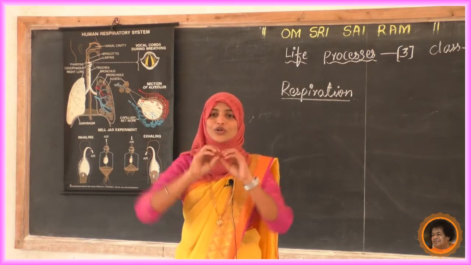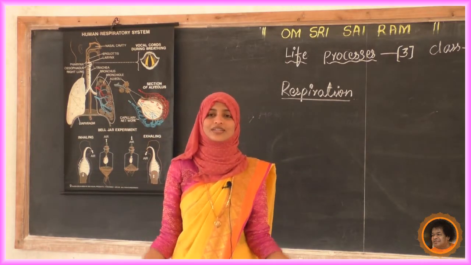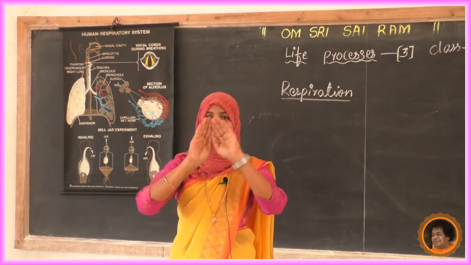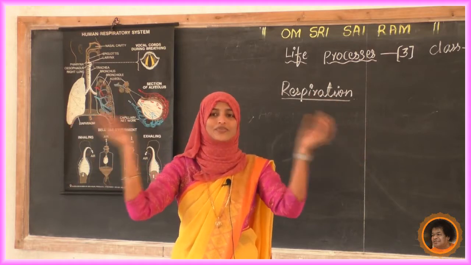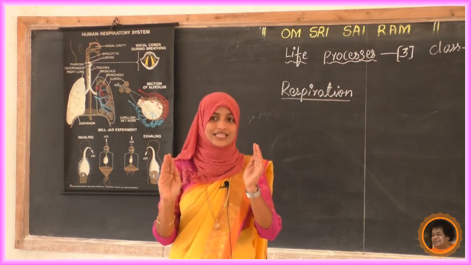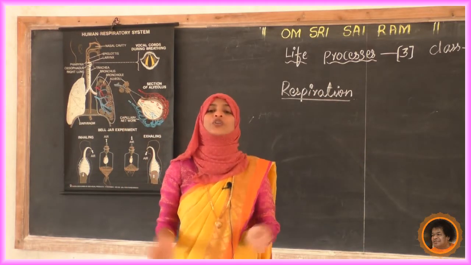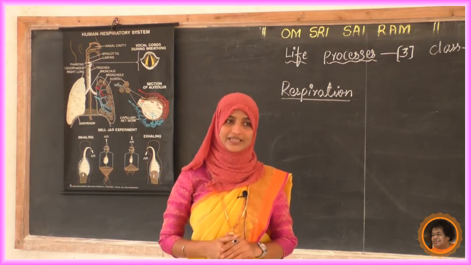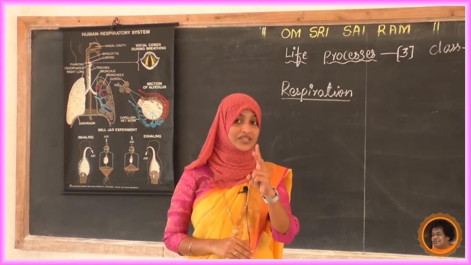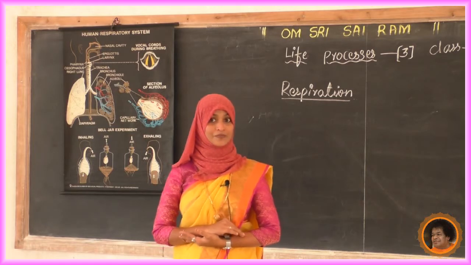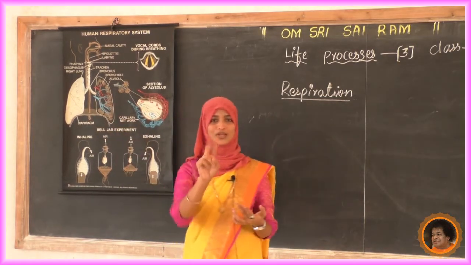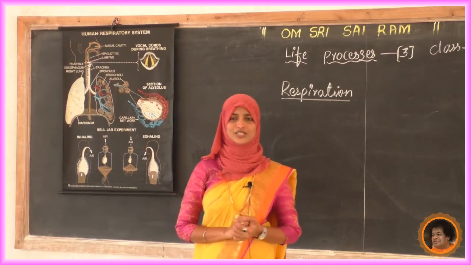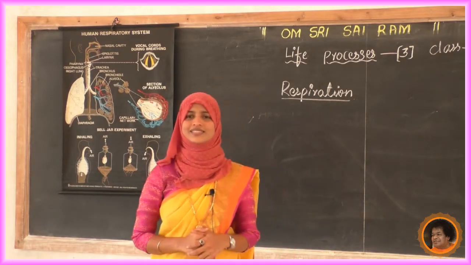Just imagine if you take out the lungs, we are left with the rib cage, and there will be a cavity. If you remove these lungs, we get a cavity. That cavity is called the thoracic cavity or lung cavity. Now, how many lungs do we have? Two, 1 and 2. Are these two lungs the same size?